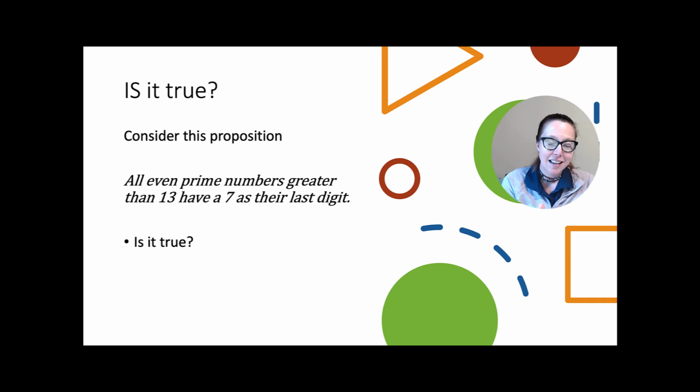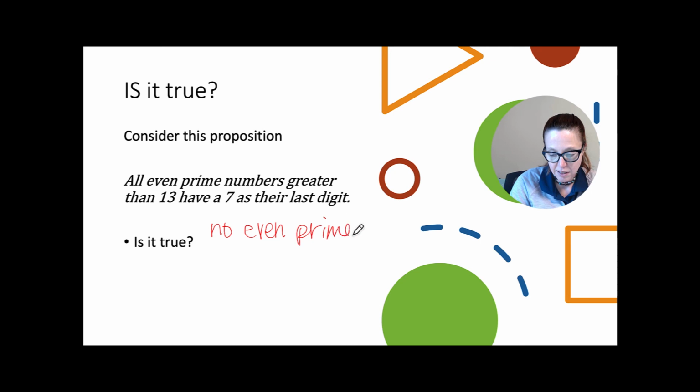What about this? And this can be an interesting one to ponder. All even prime numbers greater than 13 have 7 as their last digit. Is that true? This might seem crazy for multiple reasons. There are no even primes greater than 2.